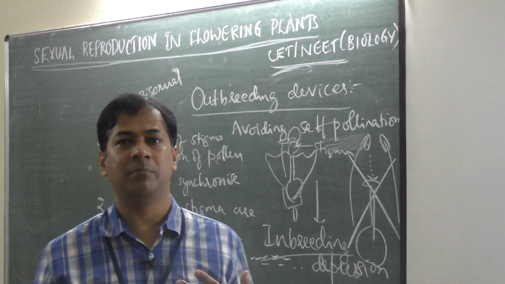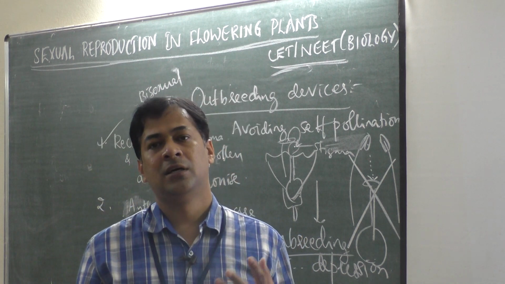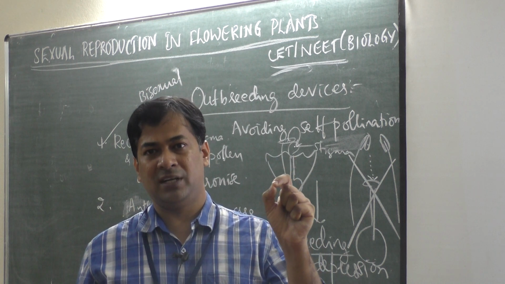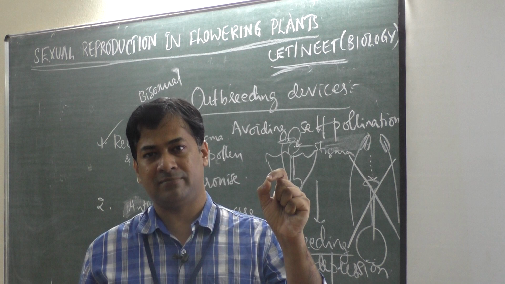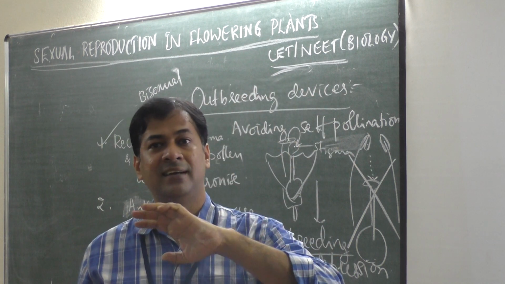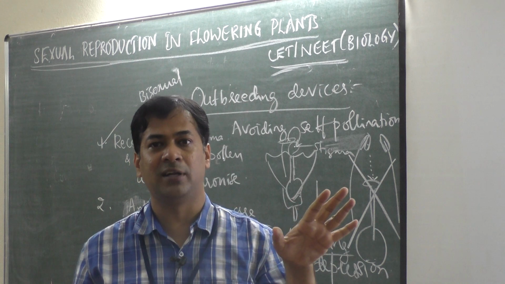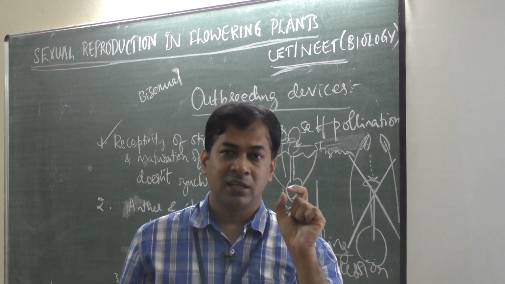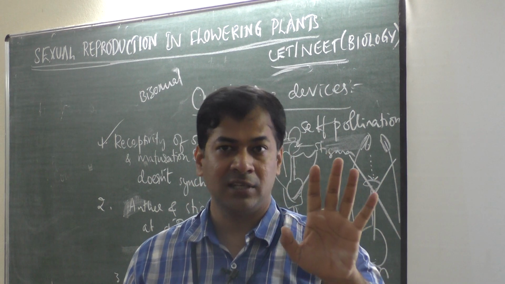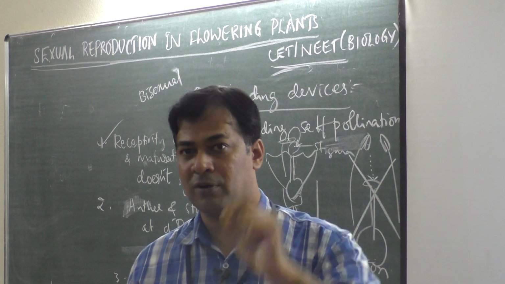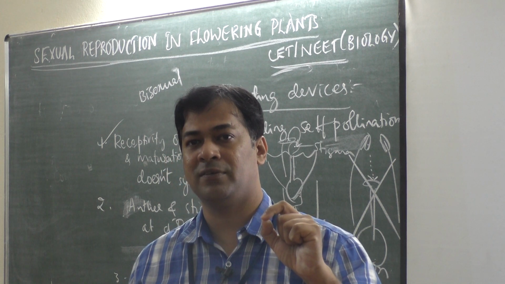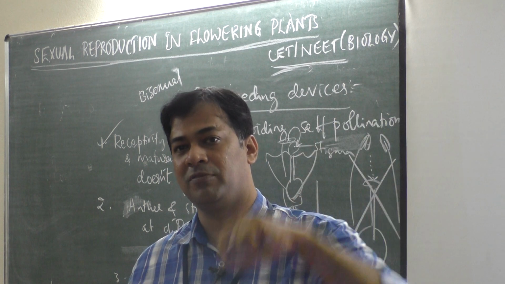Self-incompatibility means that if pollen grains of the same flower or same plant fall on the stigma, the stigma rejects those pollen grains. Stigma will receive pollen grains of another plant but of the same species, like pollen grains of mango should fall on the stigma of mango only.